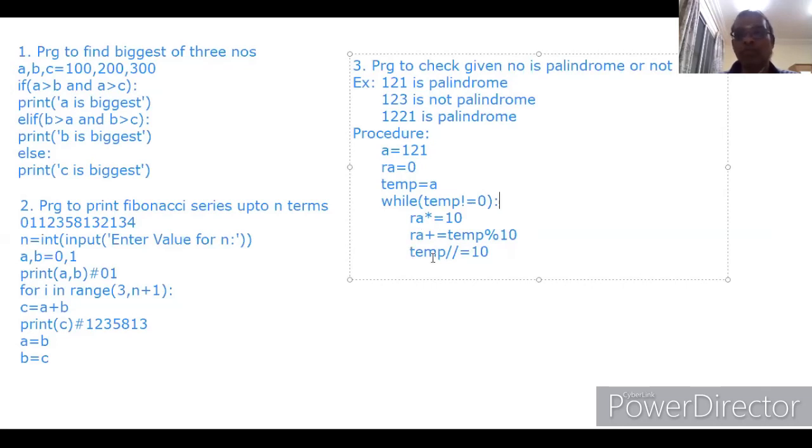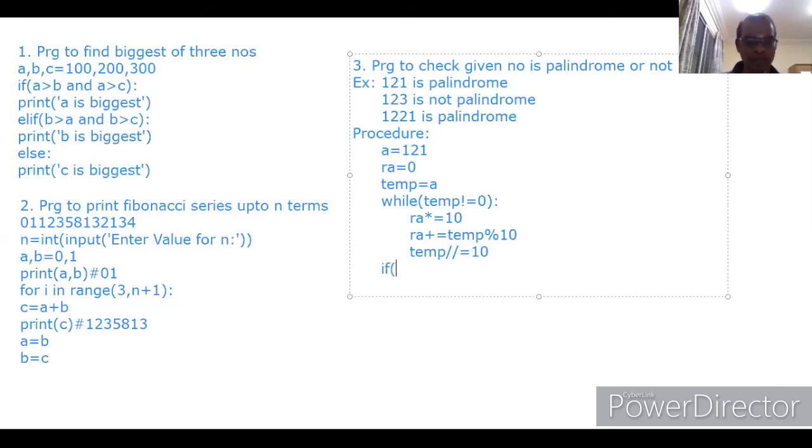Here temp now contains the number 1. So it will be divided by 10, so it becomes 0. So it comes here. 0 is not equal to 0, the condition is false, so it comes out of the loop. Now RA contains 121. Temp is 0. Initially A is assigned with 121. So RA is 121, A is also 121.